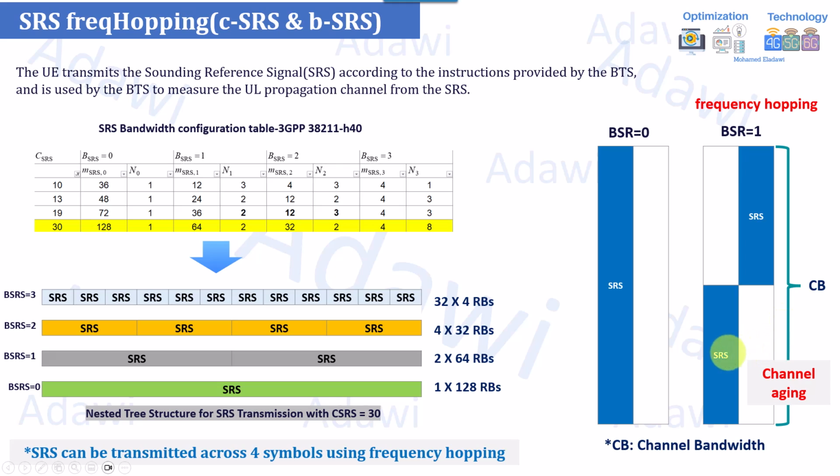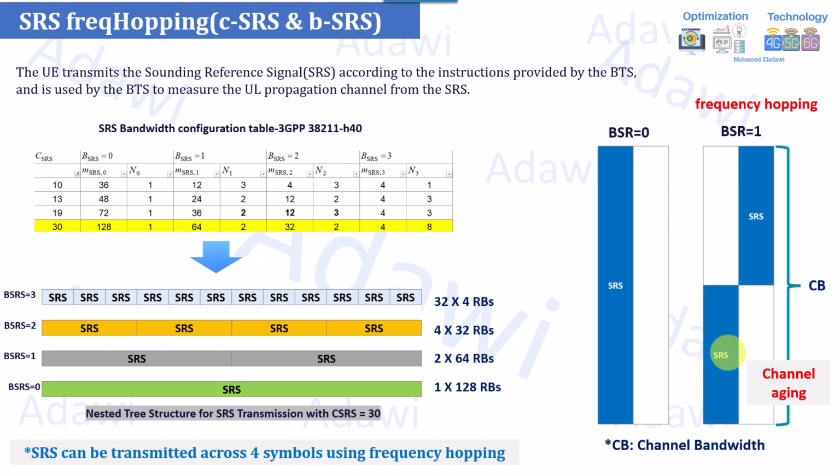So actually there are different things you can think about. For example, some of the vendors can do it dynamically, not a fixed configuration. This is based on two parameters, I'll explain them shortly, but in general vendors can make it dynamic. Usually they base it on SRS SINR. If the SRS SINR is very poor, it will enable the hopping.